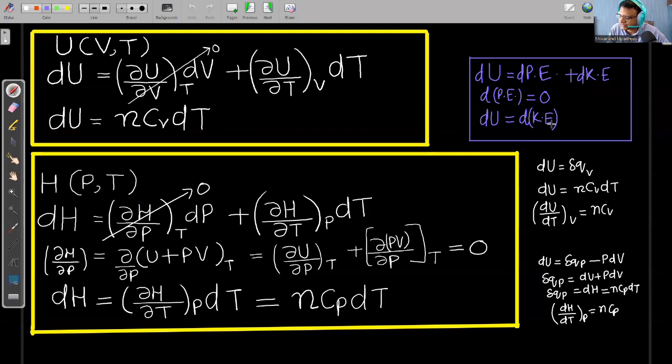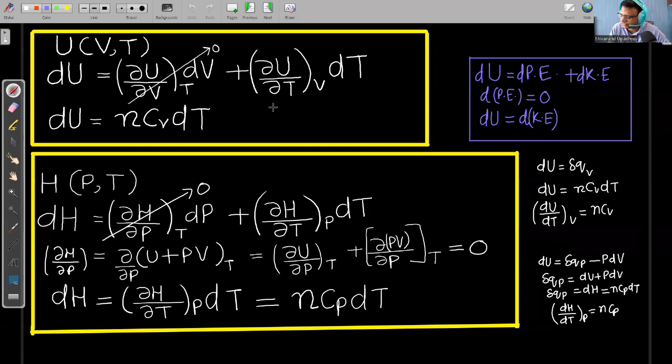Kinetic energy of any substance only depends on temperature change. So if temperature is constant, the change in internal energy is equal to 0. Using this concept, here there is a partial change in internal energy with respect to volume when temperature is constant. If temperature is constant, we have proved that the change in internal energy of an ideal gas will be 0. So this part is 0. So we can say that change in internal energy is equal to partial change in internal energy with respect to temperature when volume is constant into dT.